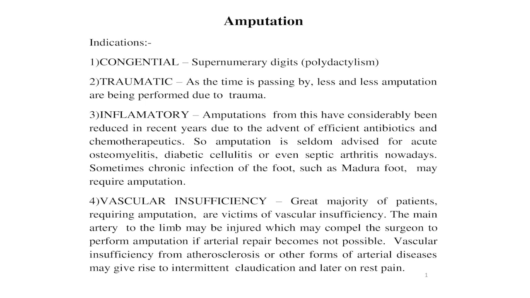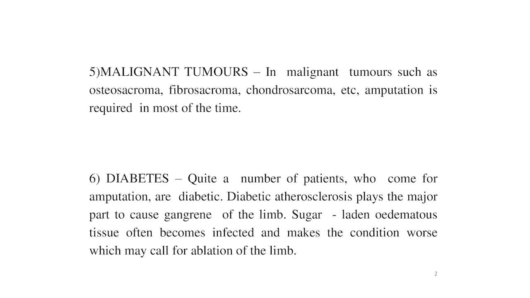The great majority of patients requiring amputation are victims of vascular insufficiency. The main artery to the limb may be injured, which may compel the surgeon to perform amputation if arterial repair is not possible. Vascular insufficiency from atherosclerosis or other forms of arterial disease may give rise to intermittent claudication and later on rest pain. Fifth is the malignant tumors.